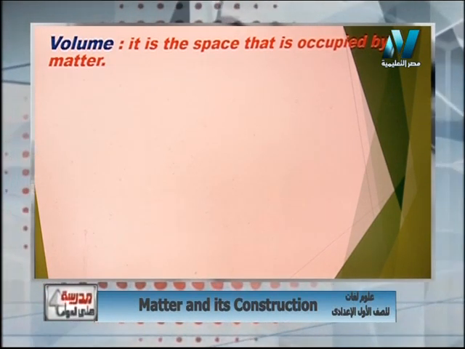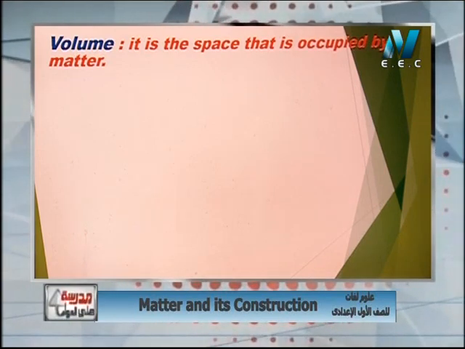But as you know, my dear students, we can differentiate between any two substances by some of their properties, because each matter, each substance has its own properties. If you are a girl and your mother asked you to go to the kitchen to bring some sugar, and you can see 2 pots, one of them its color is white and the other is white, how can you know which one is sugar and which one is salt? Can you? Okay, let's see now.